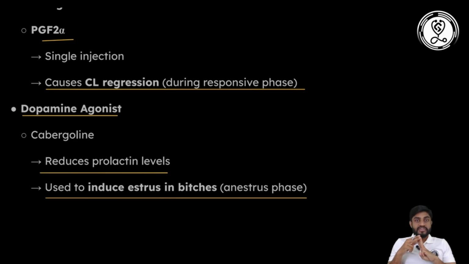Then comes the stages of the estrous cycle. The simplest question they will ask is to arrange the stages of the estrous cycle in order: proestrus, estrus, metaestrus, diestrus. Like this you have to arrange. Then comes the signs of estrus. They will ask in which animal standing to be mounted is the characteristic sign of estrus, or we can say the lordosis response. Then heat detection aids and the different hormones. Every topic of this lecture is very, very important from the examination point of view. In the entire gynecology this is one of the most important lectures. So remember it. This was all about this lecture. Thank you, have a good day.